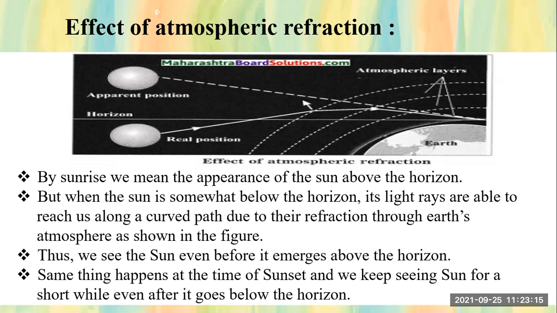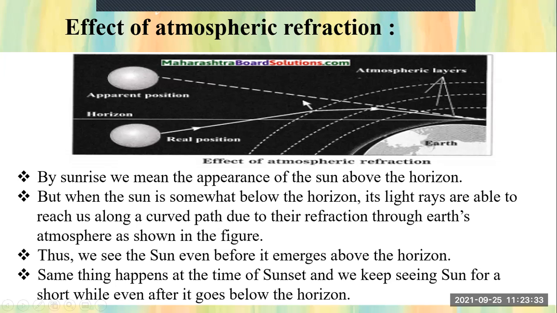See, at sunrise or sunset, what are the changes? What is the science behind that? We are going to learn this now. Now see, students, can you see the photograph here? This is the earth here. Can you see this one? This is the earth. These circular dotted lines are the atmospheric layers above the earth's surface.